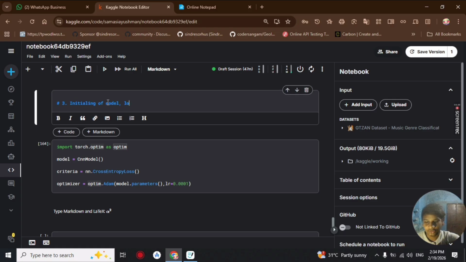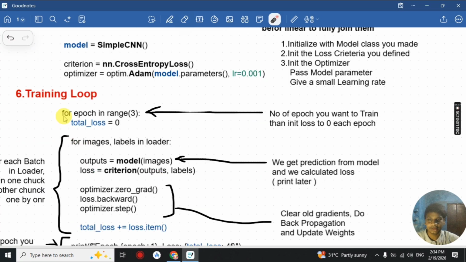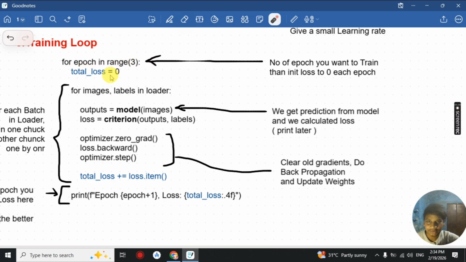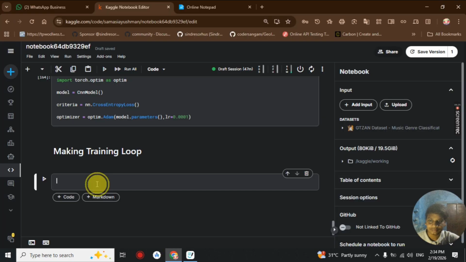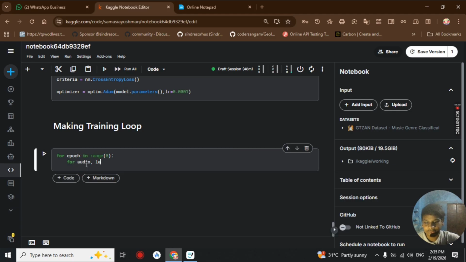So here we initialized our model, loss and optimizer, and then it's time for the training loop. The training loop starts with for epoch in range, and a variable for total loss, and inside the loop we run the loader, which gets the images and our labels, and we pass them to the model and then find the loss. We start with for epoch in range 5, taking our loader.